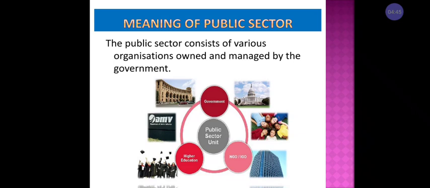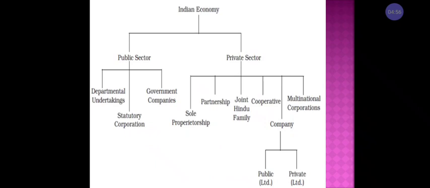Already you know that in the public sector the capital is invested and all the decisions are taken by the government. And this chart shows the classification of public sector and private sector. The public sector has three main forms of business organization.